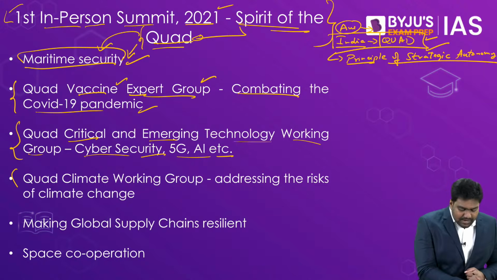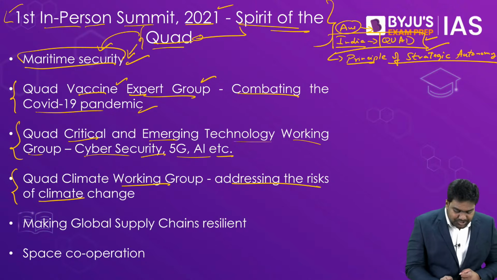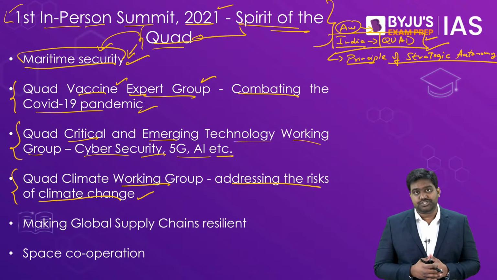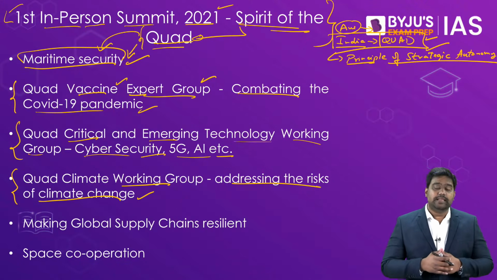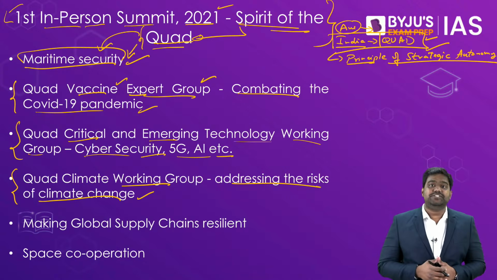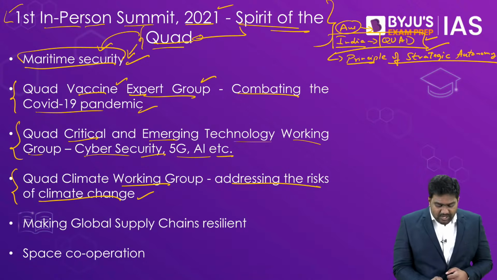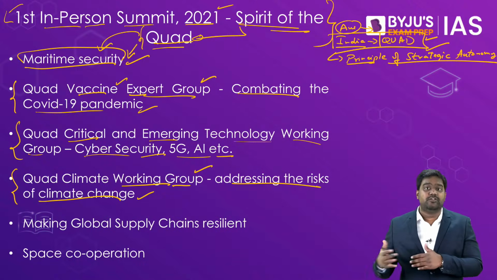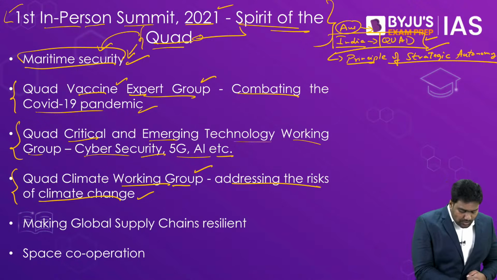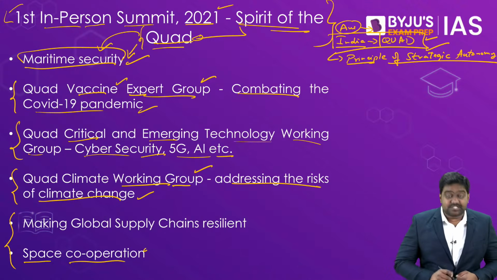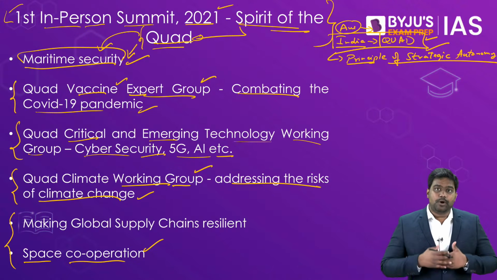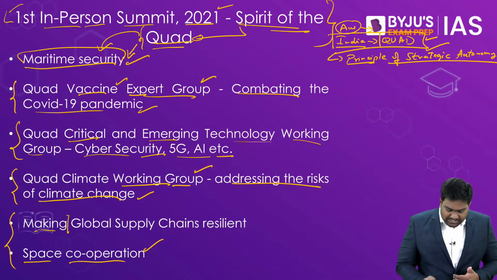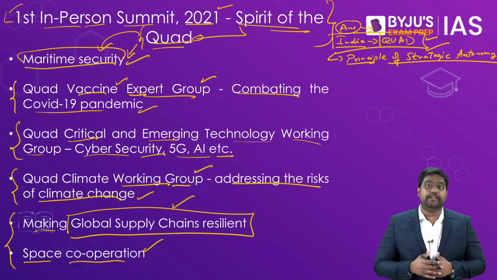They also set up a working group to focus on climate change, because the Indo-Pacific region is very vulnerable to the risk of climate change. It's very vulnerable to disasters like cyclones, extreme weather events, etc. So they have set up a working group on climate change to decarbonize the region and to focus on clean and renewable energy. They are also focusing on promoting space cooperation, promoting the civilian application of space technology, and also on making the global supply chains resilient.